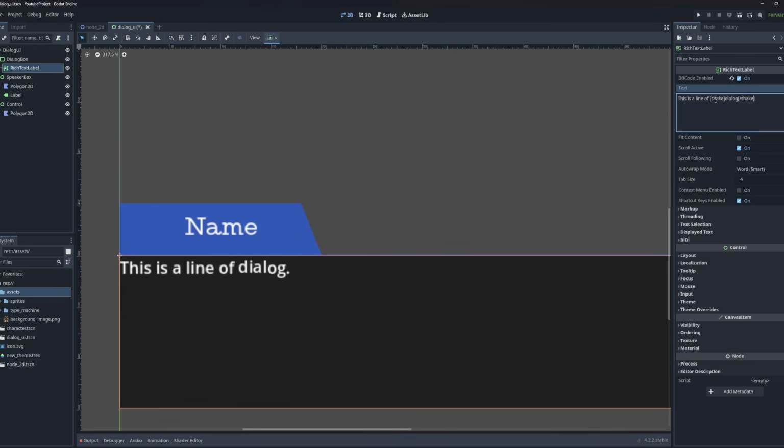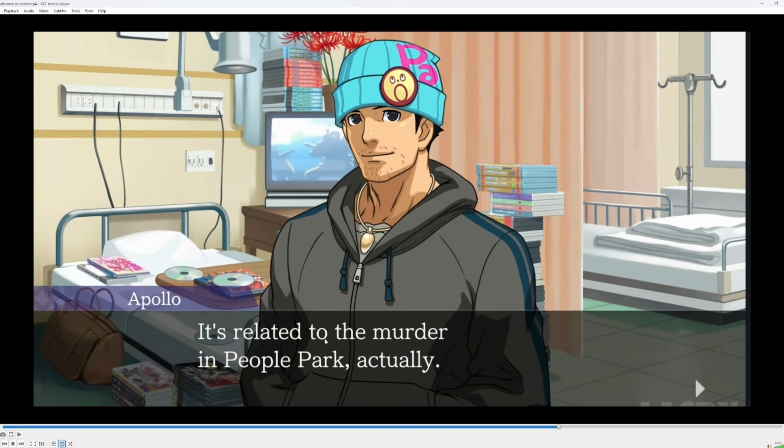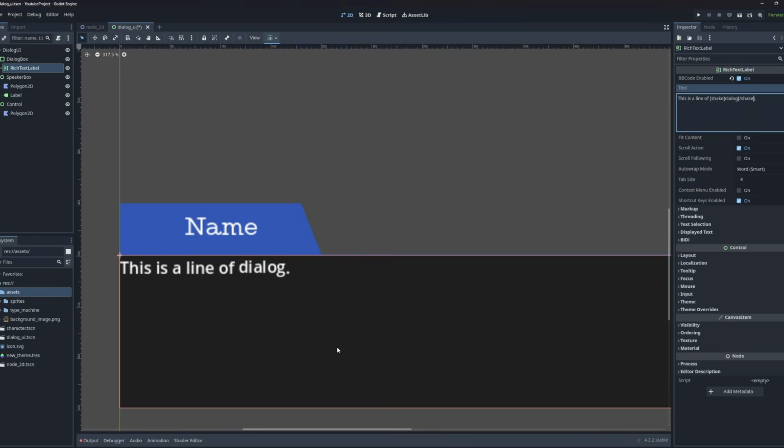So there are a bunch of really cool things about rich text dialogue, and this is essentially preferred for the actual dialogue, since even in the Ace Attorney game, very often the text here will change color, or it will be bold, it's going to be shaking, things like that, right? So this allows you to put in all those effects really easily.